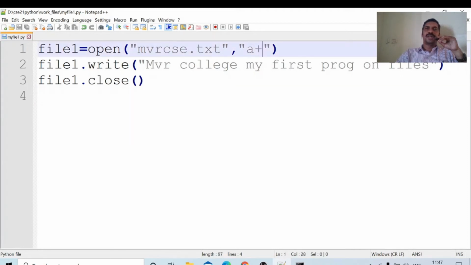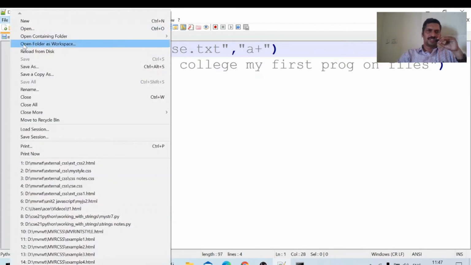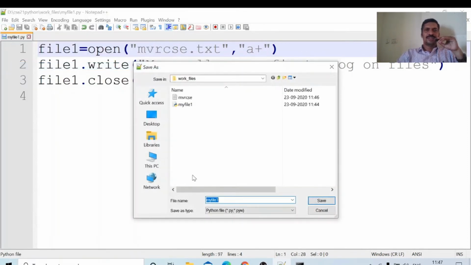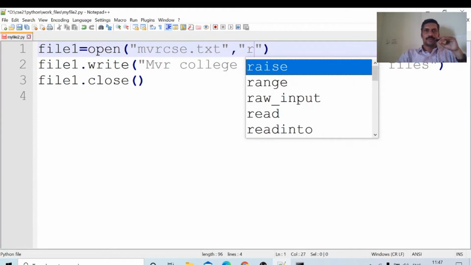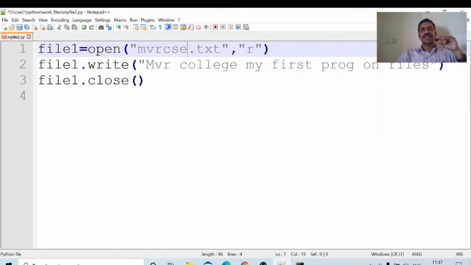Suppose I want to create a file like this. This is the first program; I am just saving different versions. Save as my file 2. Suppose I am opening in read mode, mvrcsc1.txt.